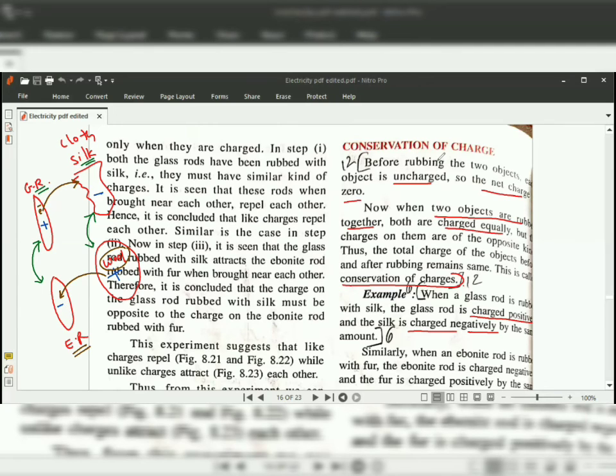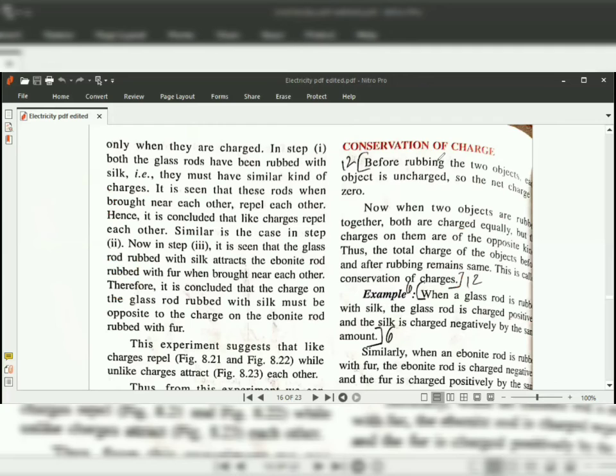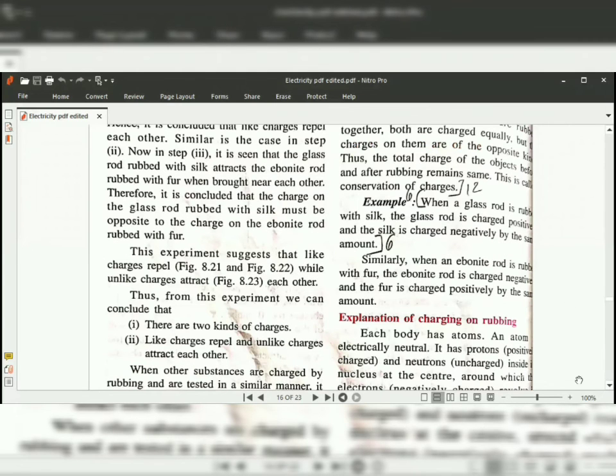So as I discussed, these kinds of charges are developed due to the movement of electrons, or definitely it is due to valence electrons. Similarly, when an ebonite rod is rubbed with fur, the ebonite rod is charged negative and the fur is charged positively by the same amount.